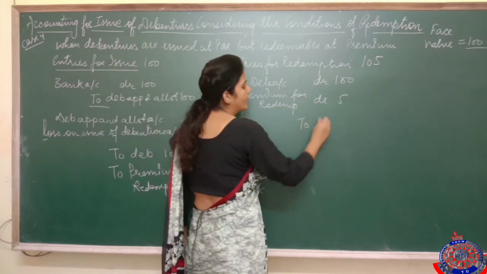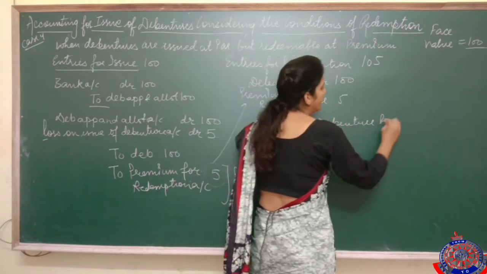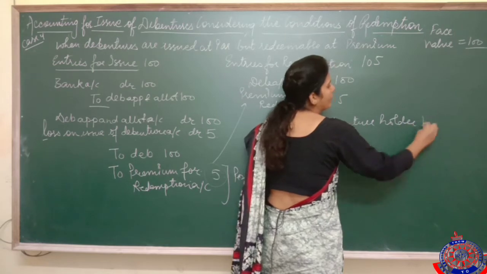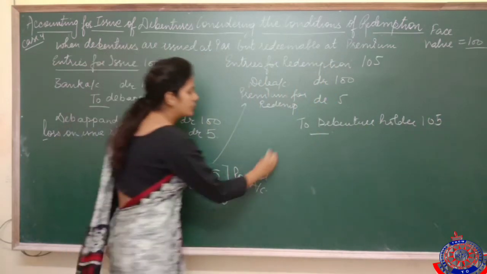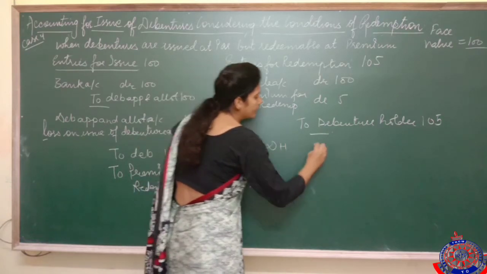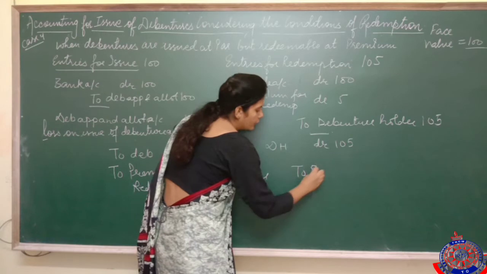Now how much do I have to pay to the debenture holders? So we have to pay ₹105 to the debenture holder, and then the debenture holder will become the receiver and money goes out.